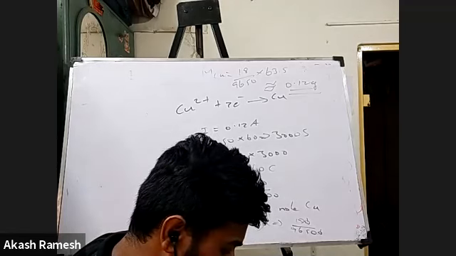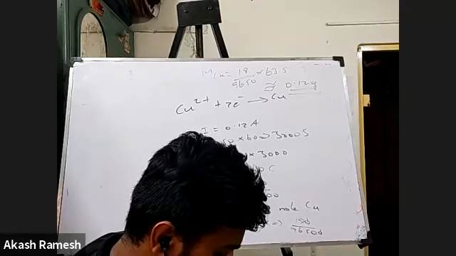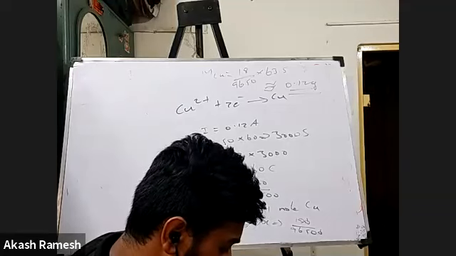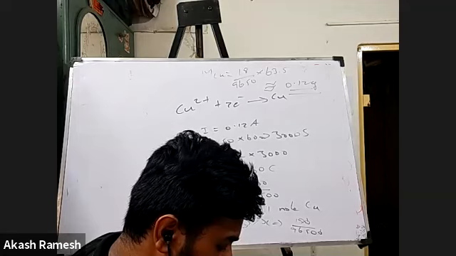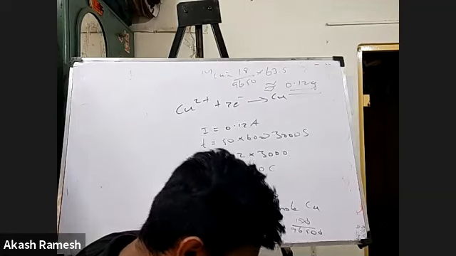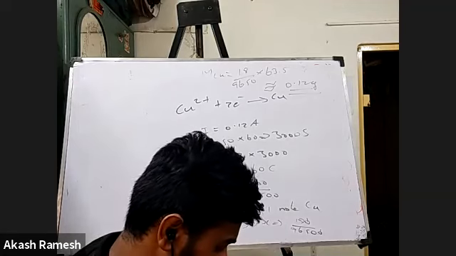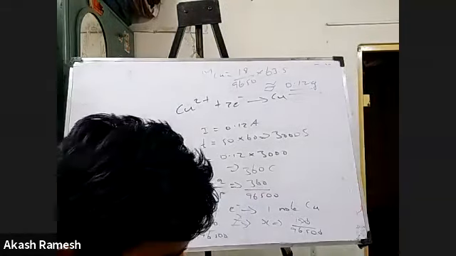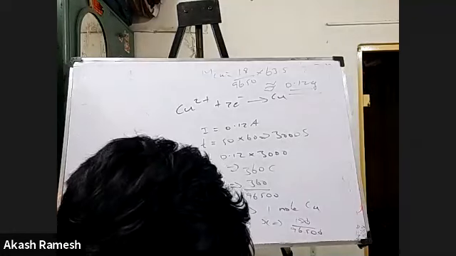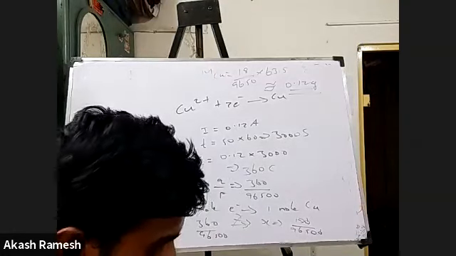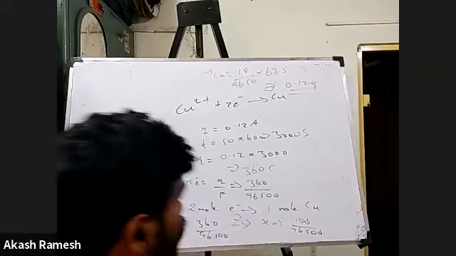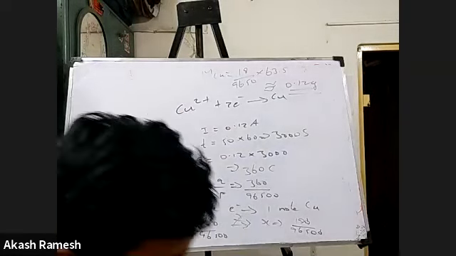How long will it take for a current of 0.15 amperes to deposit all the copper from 500 ml of 0.15 M CuSO4 solution? So again, this is the same equation, copper only, isn't it?